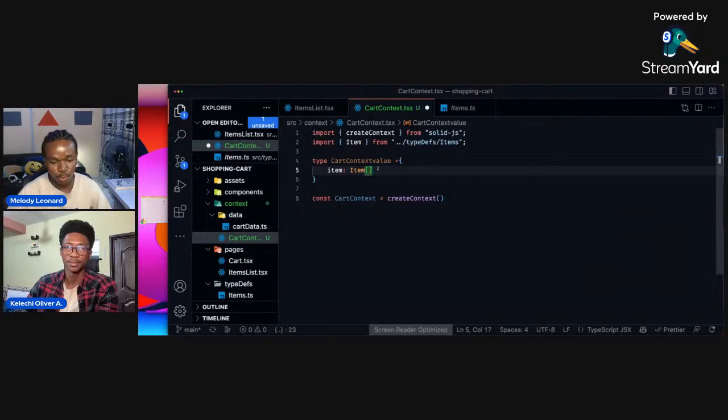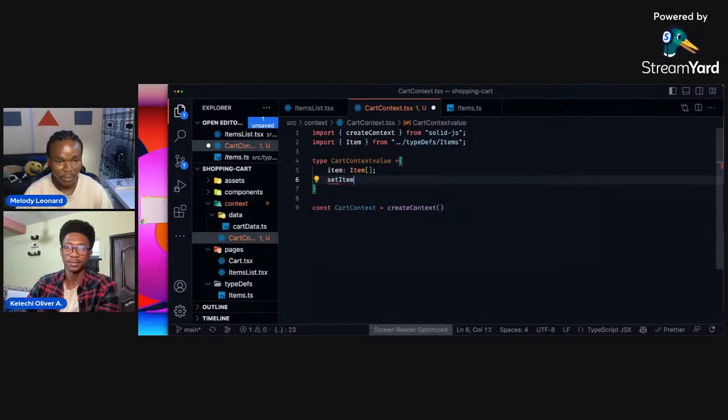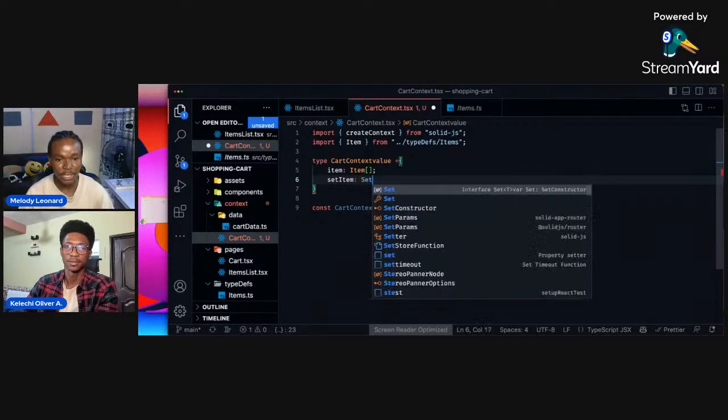And here, the next one, we want to have a setter. So we want to have a set item, and that set item is going to be of a store function. Solid provides you with this set store function, right? That references the create store, because we want to create a store and store values in that store, right? So the set store function, just like in your React, where you create a context and you have your use reducer and stuff like that. So Solid provides you with this create store, and this is going to be of a type